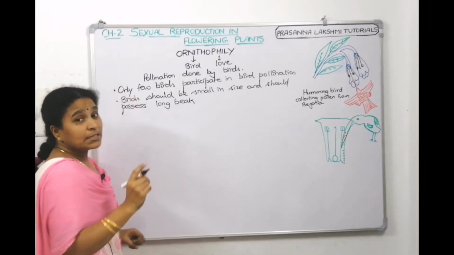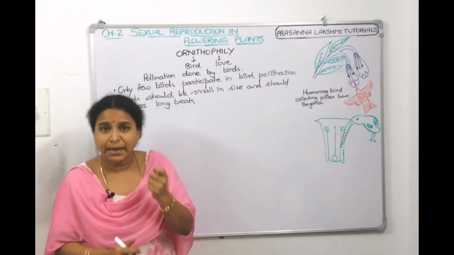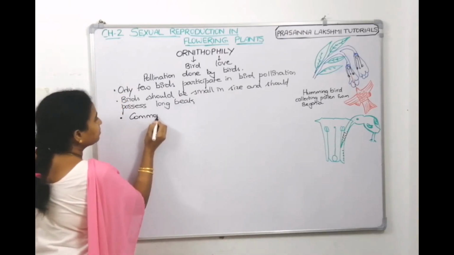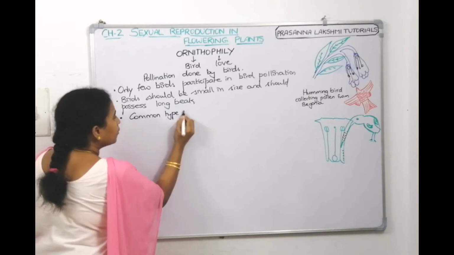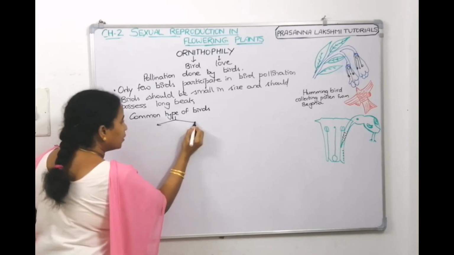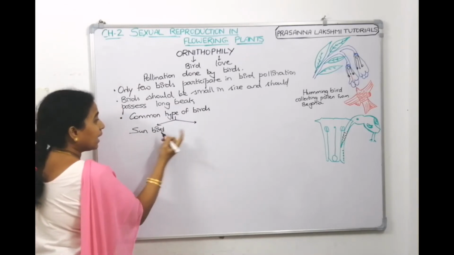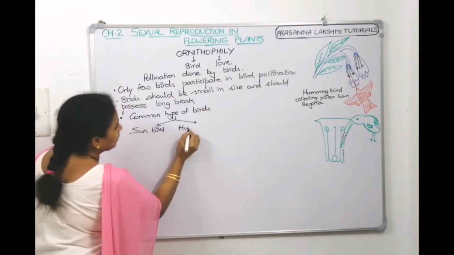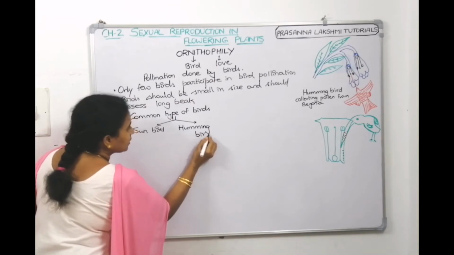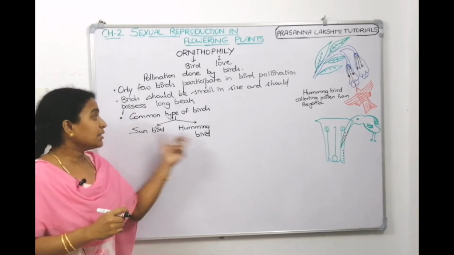Now, if we have to list down the birds which participate in ornithophily, the common type of birds which help in ornithophily are, one is the sunbird and the other one is the hummingbird.